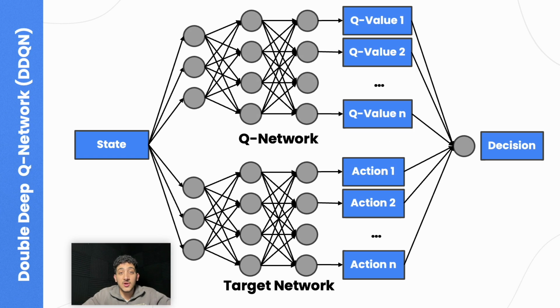Deep Q networks are known to overestimate the Q values that are associated with certain state action pairs, which makes it less risk averse, which can be problematic in trading scenarios. A double deep Q network builds on a DQN by reducing this overestimation bias in the Q value by using two networks, one for action selection and one for value estimation.